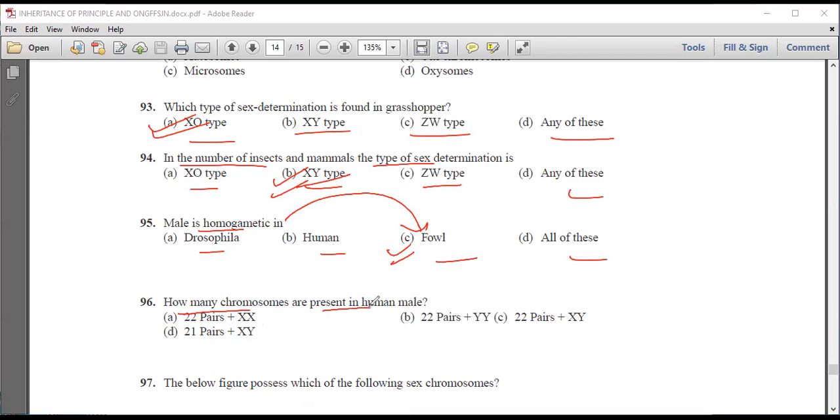How many chromosomes are present in human male? 22 pairs plus XX, 22 pairs plus YY, 22 pairs plus XY, or 21 pairs plus XY. We know it is 22 pairs plus XY, as 22 pairs are autosomes and one pair is sex chromosomes.